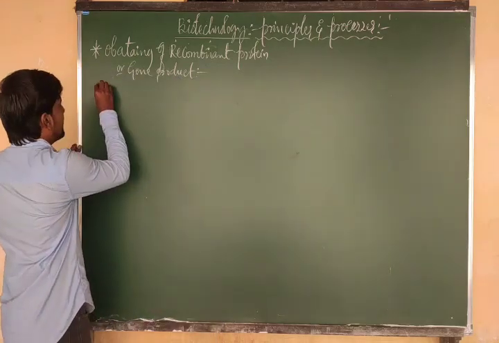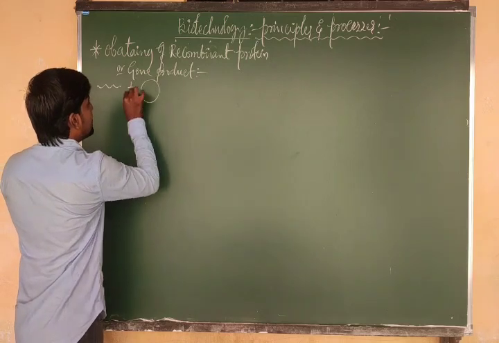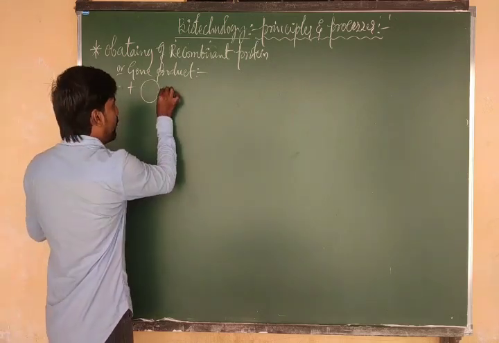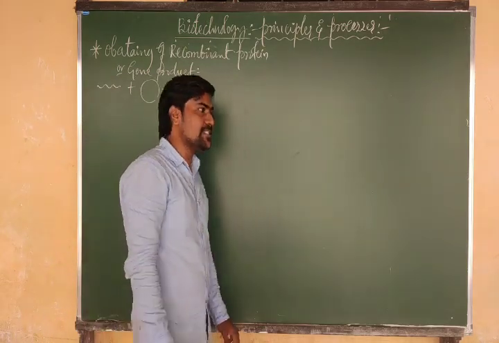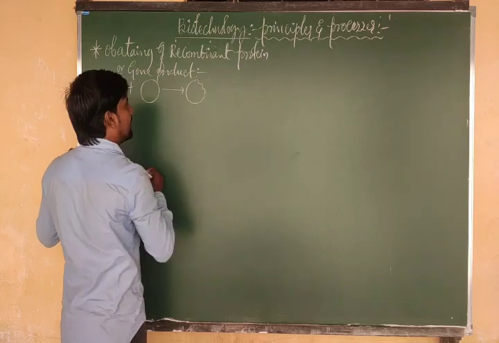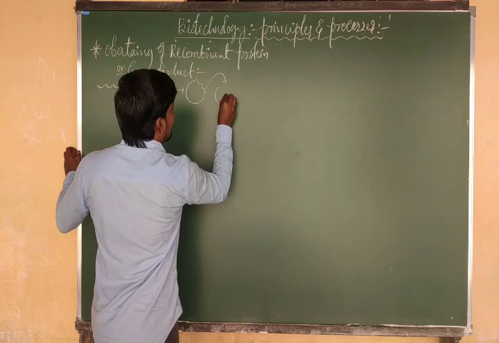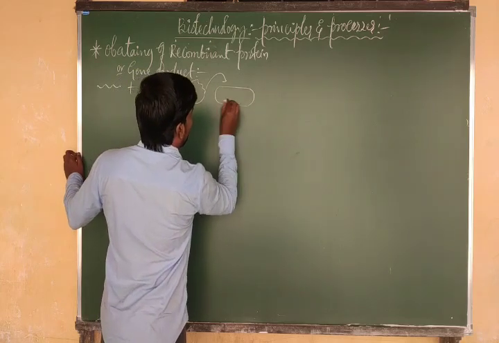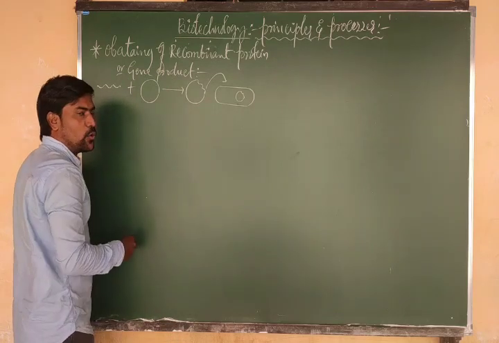Say for example, let me consider this is our desired gene, plus it is mixed with a cloning vector. For cutting and joining, we are using REN and DNA ligase. After doing this, we are going to get rDNA, right? This is the rDNA. This rDNA is transferred to one suitable host cell.